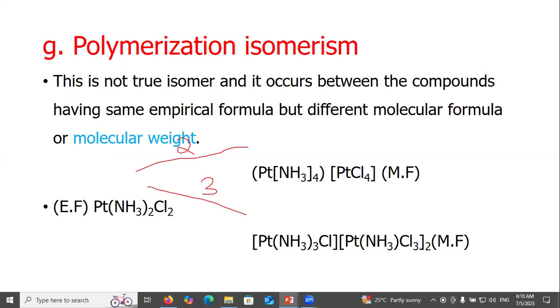Polymerization isomerism. This is not truly isomerism, and it occurs between compounds having the same empirical formula but different molecular formula or molecular weight.